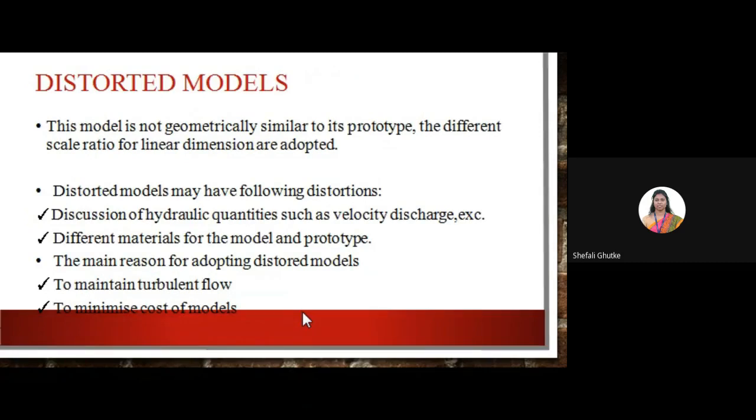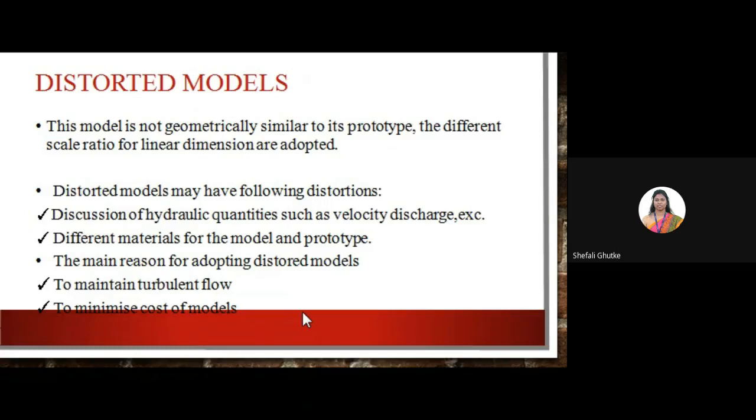Now, the distorted model. This model is not geometrically similar to its prototype. Different scale ratios for linear dimensions are adopted. The model which we make as per the prototype is not geometrically similar, so we are taking different dimensions.